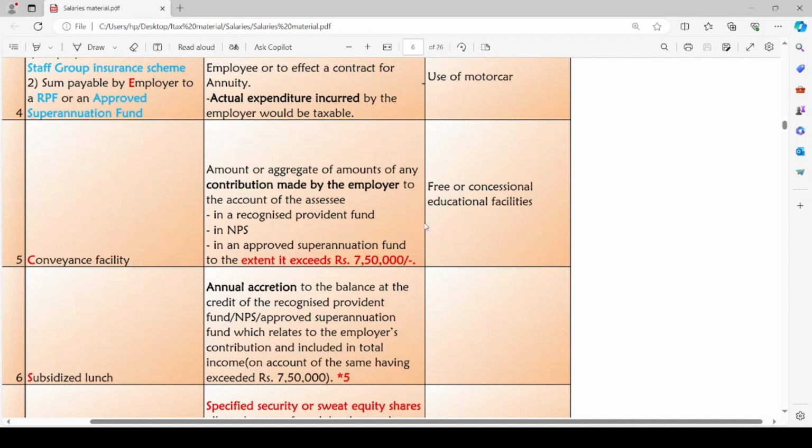But if such amount exceeds rupees 7,50,000, to the extent it exceeds rupees 7,50,000, that is, the excess amount will be considered as taxable perquisite. Any amount in excess of rupees 7,50,000 contributed by the employer on the account of the employee towards these three funds will be a taxable perquisite.